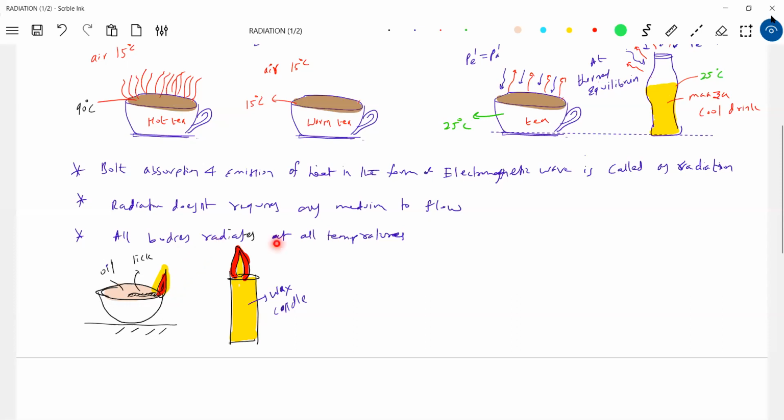All bodies radiate at all temperatures. That is one basic idea, whether cool body, hot body, or warm body, irrespective of that. Say I set -10 degrees. Will it radiate? Yes. Now, you are sitting in your room. Are the walls radiating? Yes. Your body is radiating. Yes, your body is also at some temperature. The ice cubes in your refrigerator, are they radiating? Yes. All bodies radiate at all temperatures. Everything is radiation here.